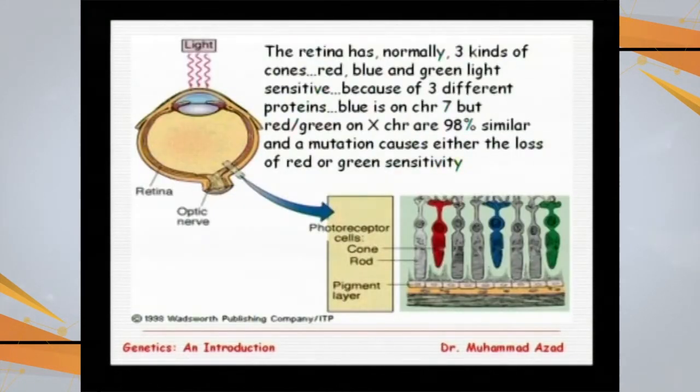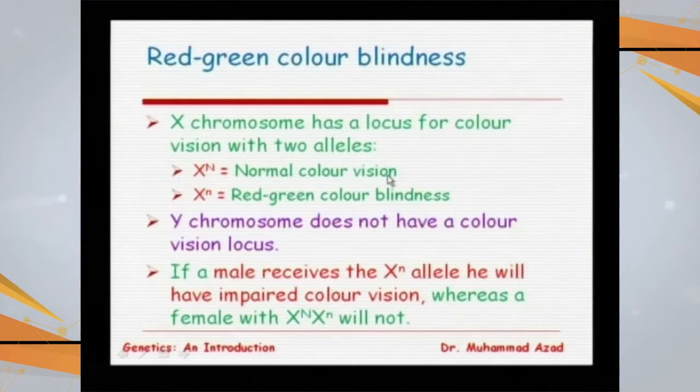If we look at the retina of the eye, which determines colors, normally there are three kinds of cones, red, blue and green, and they detect the color. Among these, the blue is on chromosome number 7, but red and green are present on the X chromosome, almost 98% similar, and mutations cause either the loss of red or green sensitivity.